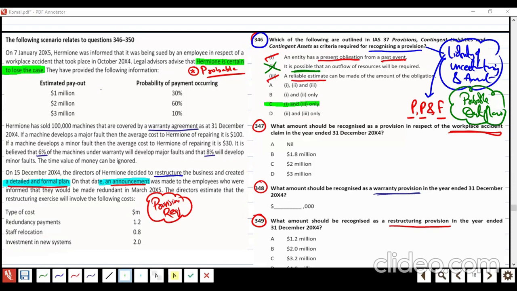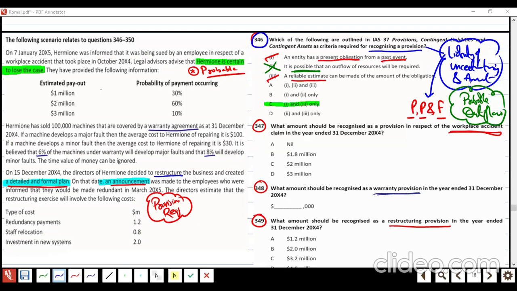Next one. Provision or not provision. What are they saying here? What answer did you get when you were solving? I think B. Okay, let's see now.